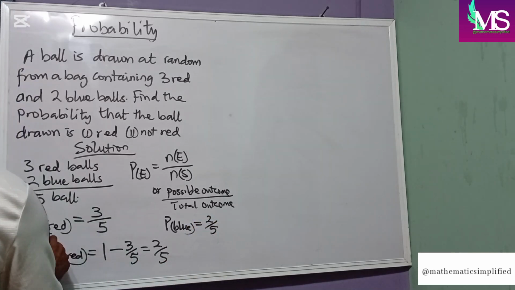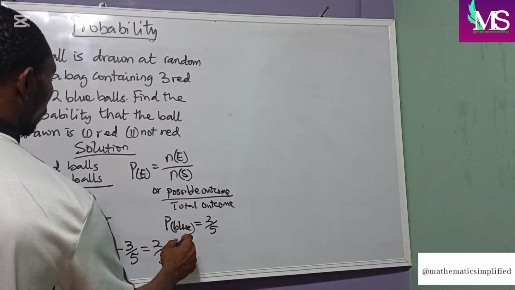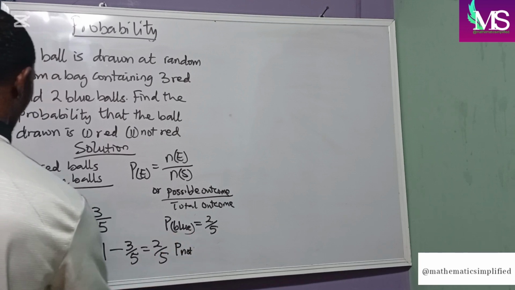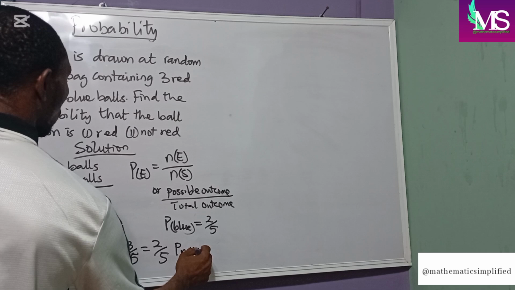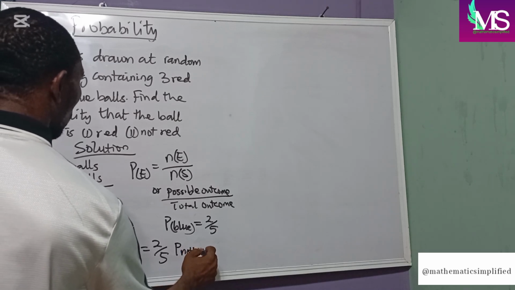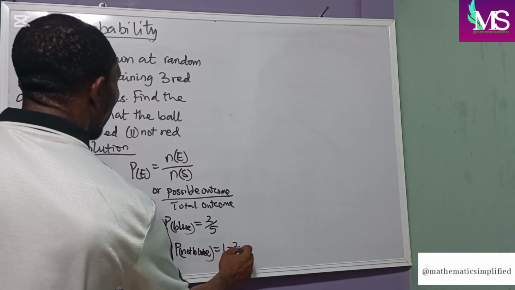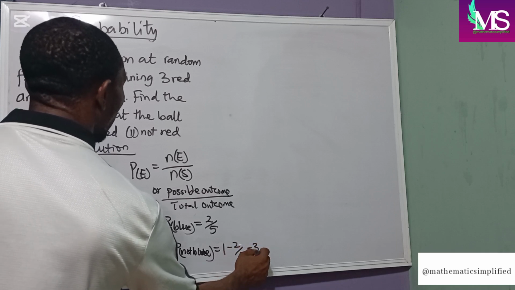And the probability of not blue will become 1 minus 2 over 5, which is 3 over 5.